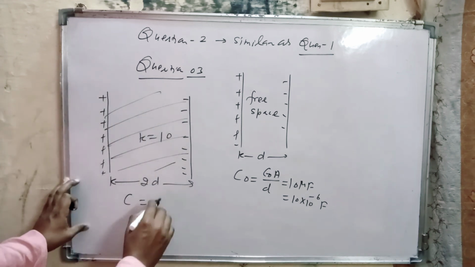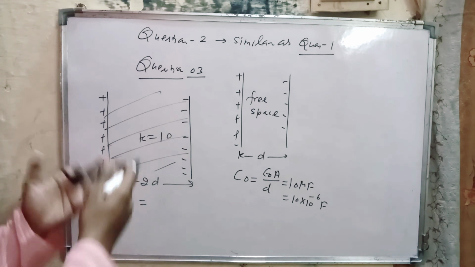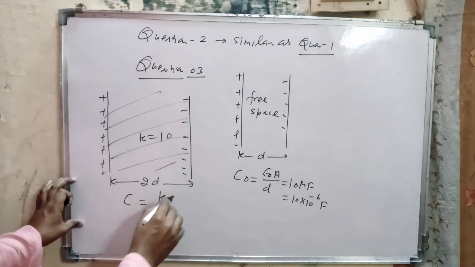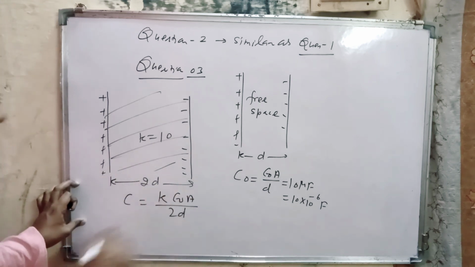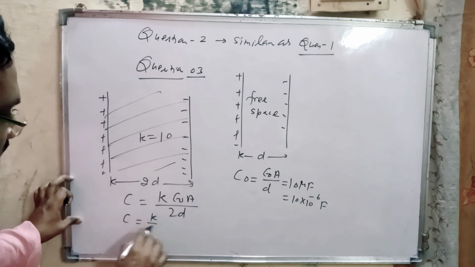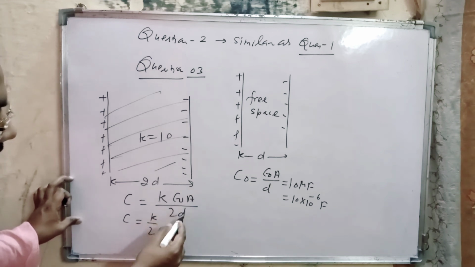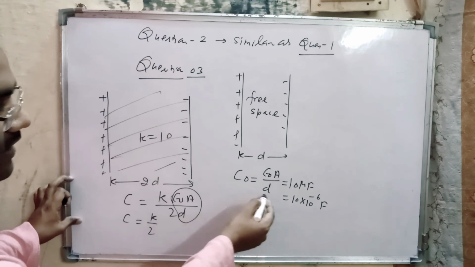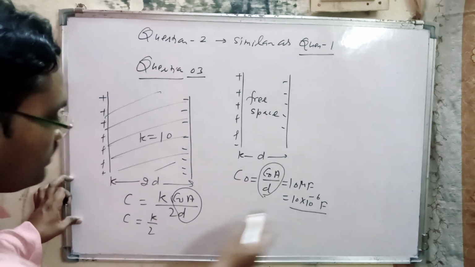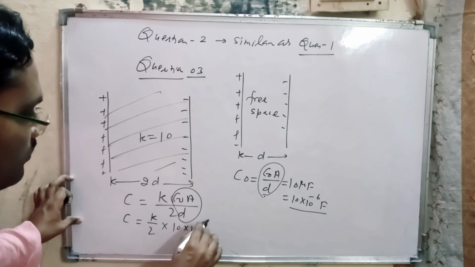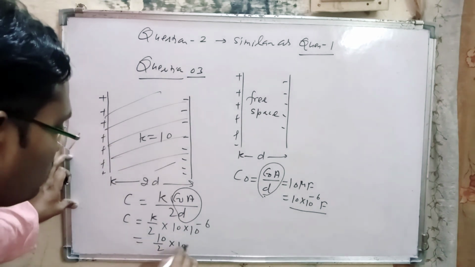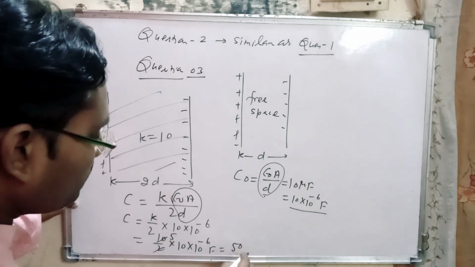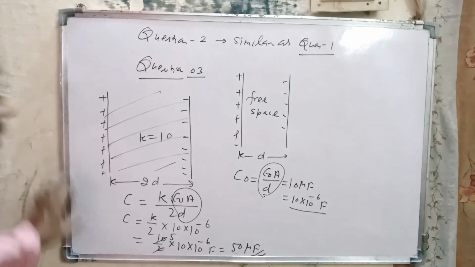If there is a dielectric inserted between the plates, then capacitance C is equal to K epsilon naught A by D, but the separation between the plates is 2D, so C is equal to K divided by 2 times epsilon naught A by D. This epsilon naught A by D value is 10 into 10 to the power minus 6, and the value of K is 10, so 10 by 2 into 10 into 10 to the power minus 6, which is 5 into 10 to the power minus 5 farad, that is 50 microfarad.